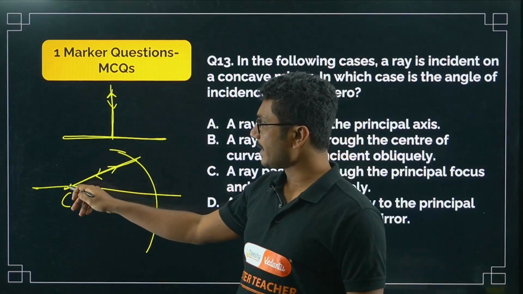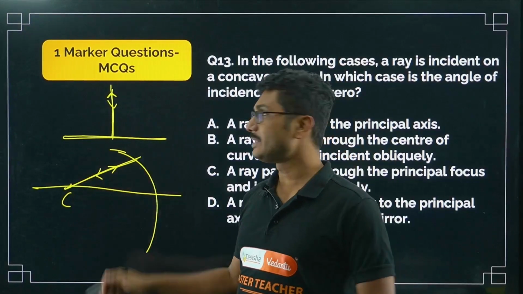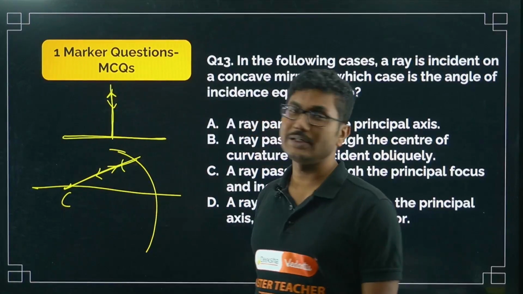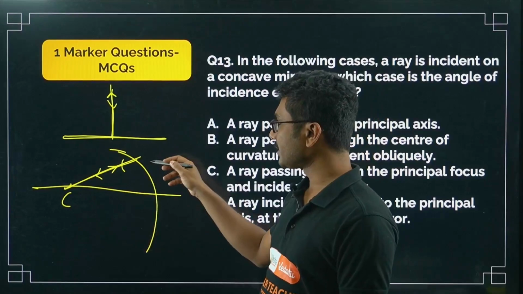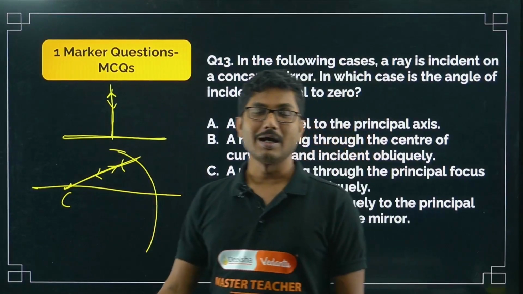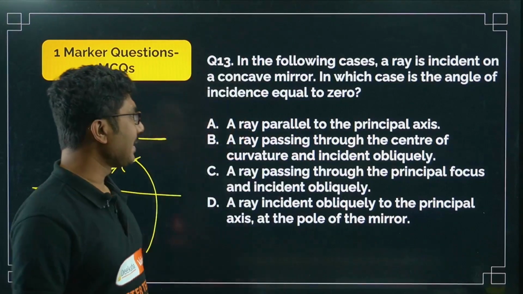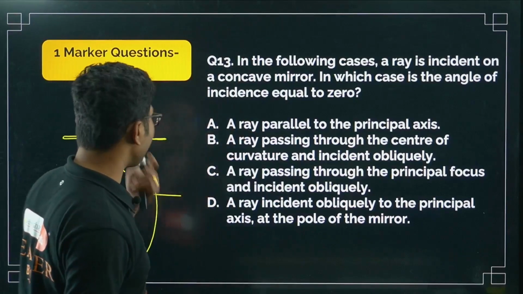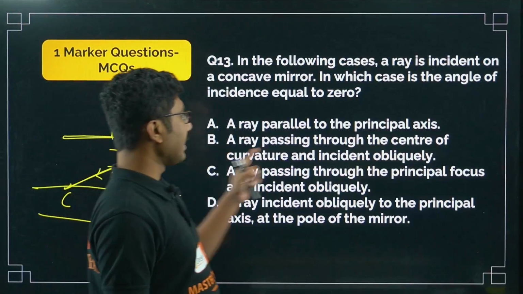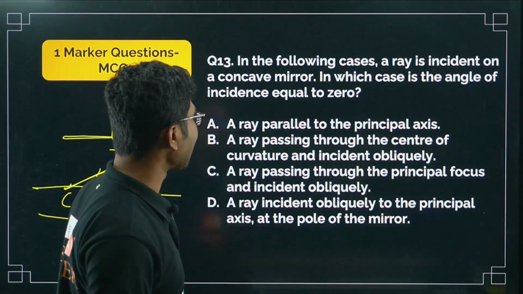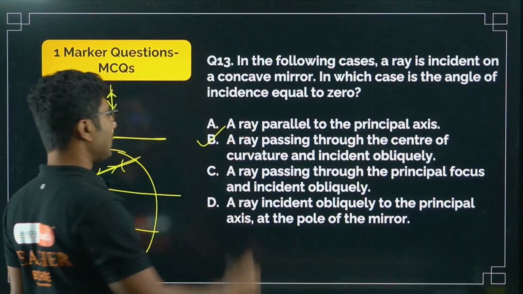If the ray of light passes through the same path, that means the angle of incidence must be 0, so the angle of reflection is also 0, and that's why it comes back along the same path. The ray parallel to the principal axis is definitely not passing through the center of curvature. A ray passing through the center of curvature and incident obliquely, definitely this is the answer.